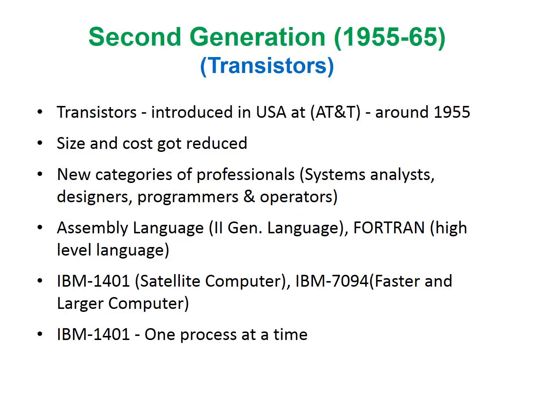In this generation, there were assembly language as the second generation language and Fortran as a high level language, that is third generation language, that emerged. The computers in this generation were batch systems. There were two important computers belonging to this era, namely IBM 1401 and IBM 7094. IBM 1401 was used as a satellite computer and IBM 7094, a faster and larger computer, was used in coordination with IBM 1401. In IBM 1401, only one job could be run at a time.